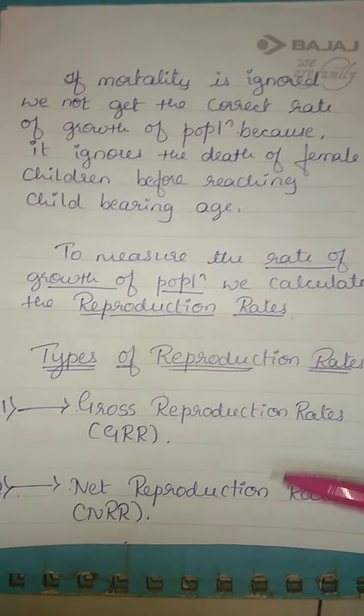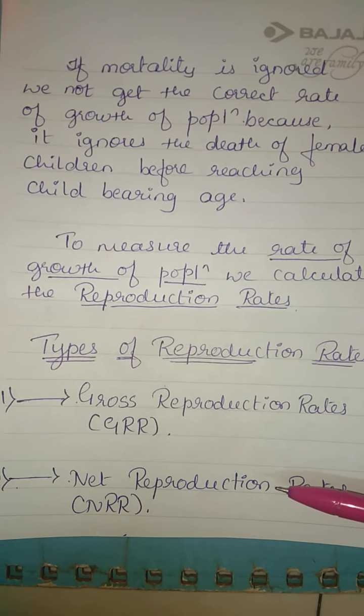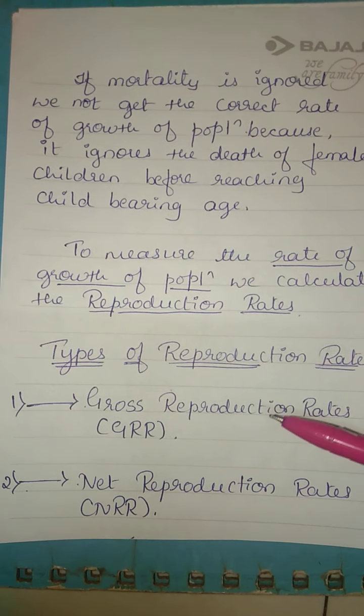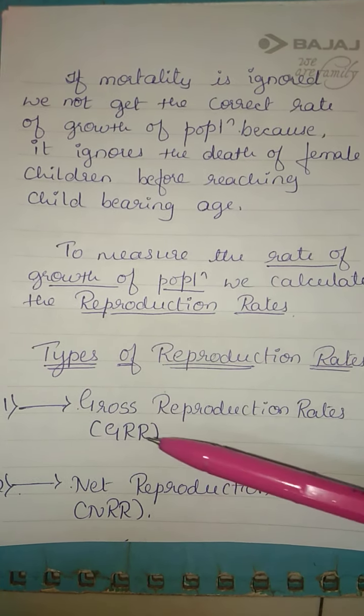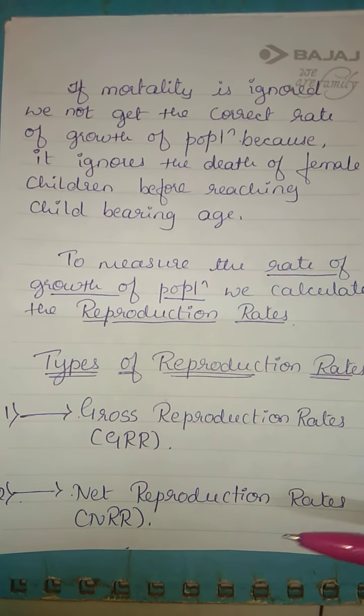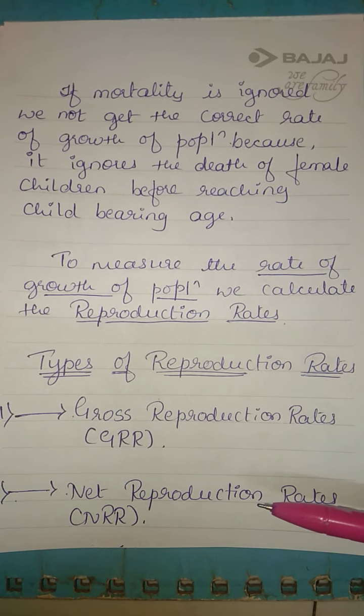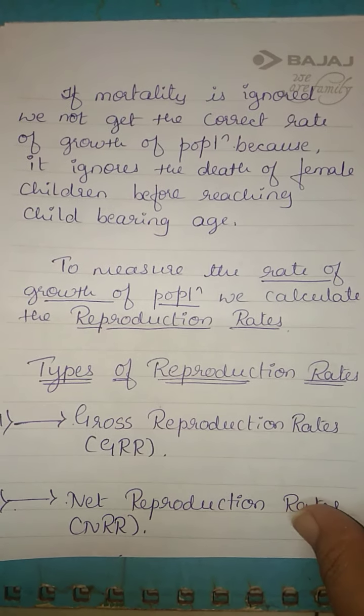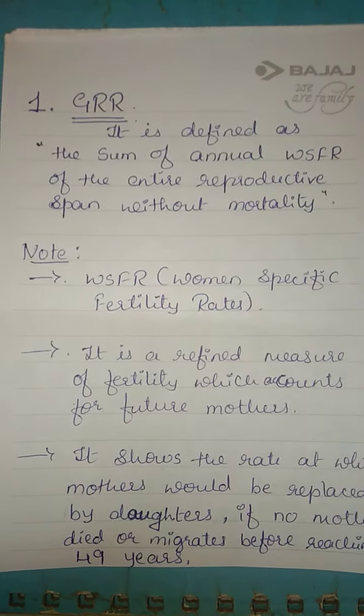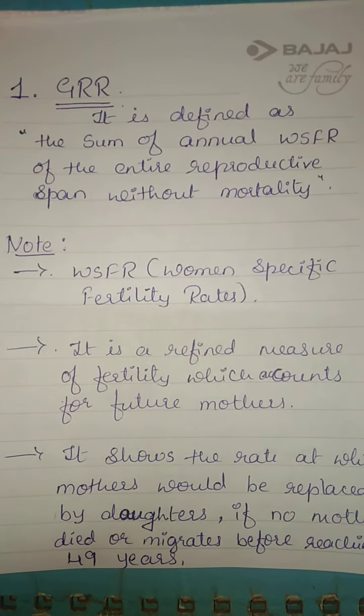So in one word, to measure the rate of growth of population, we calculate the reproduction rates. We have two different ways here. One is the gross reproduction rate, GRR, and one more, the net reproduction rate, that is NRR. We'll see the first one, GRR.